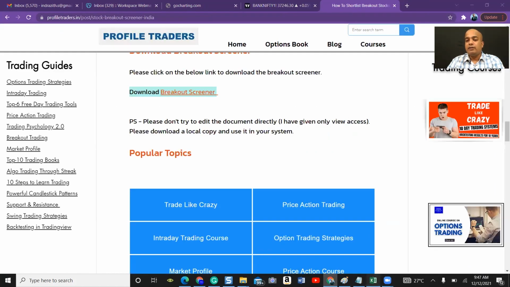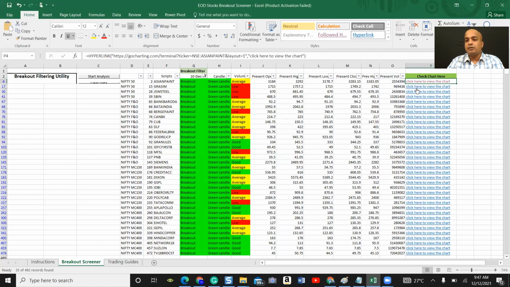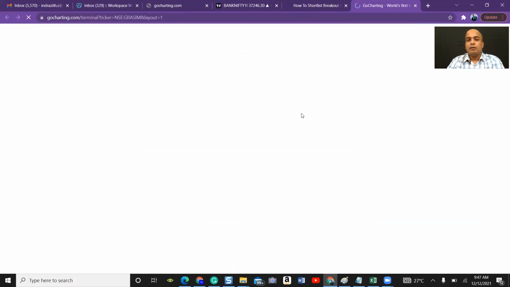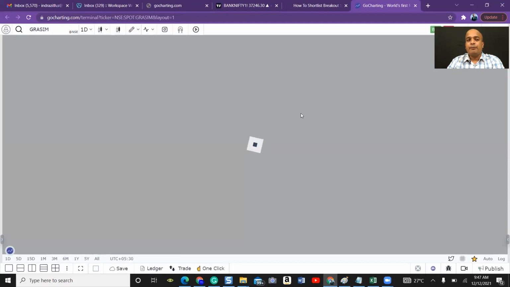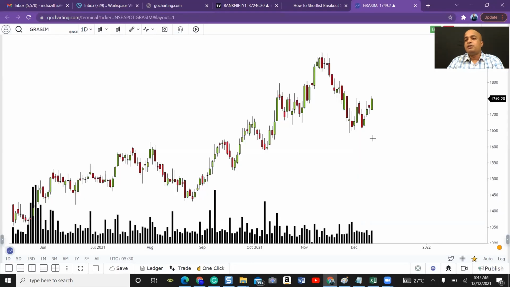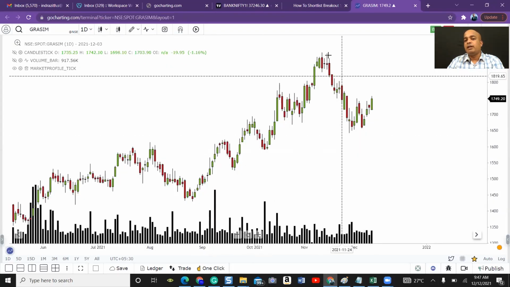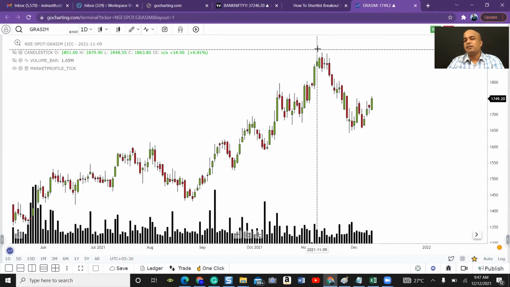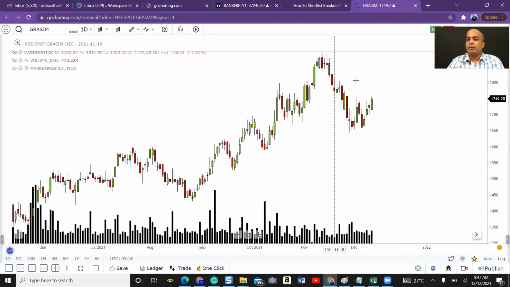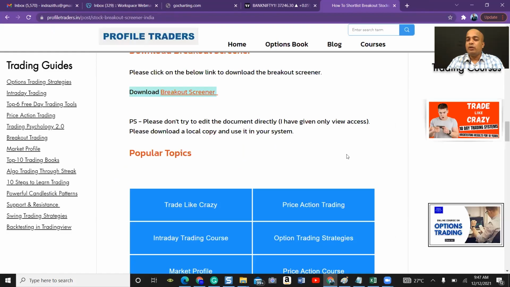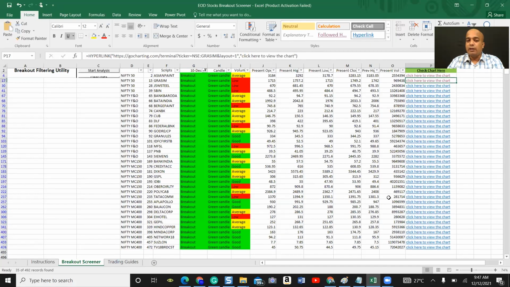And if I look at any other stock, for example, maybe I will look at Grasim. So Grasim is not a breakout stock. It is not giving a good breakout. This is very small, not a powerful breakout. So this is not a perfect example. In this way, you can check all the stocks manually.